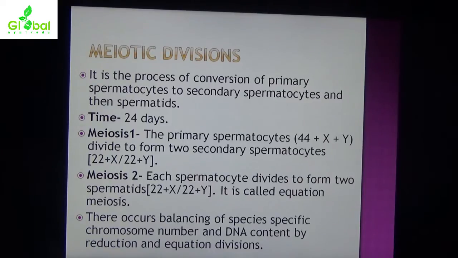It is called equational meiosis because in this meiosis the chromosome number remains constant, 22 plus X and 22 plus Y. There occurs balancing of specific chromosome number and DNA content by reduction in equational division.